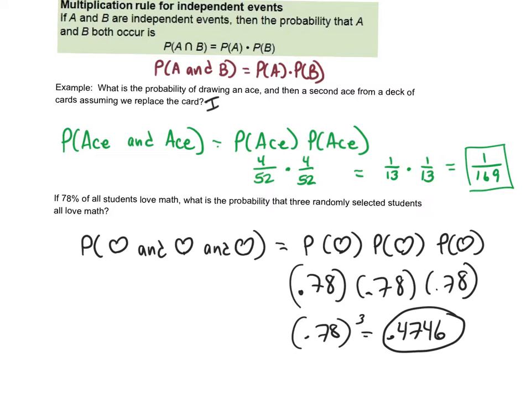A harder question that we'll eventually talk about is what is the chance that 2 out of the 3 would love math or 1 out of the 3 would love math. That would be a little harder.